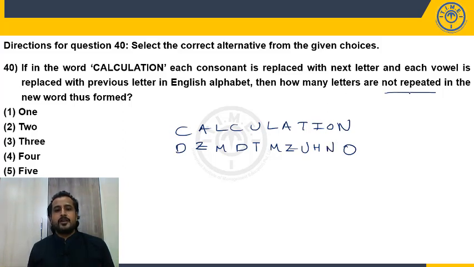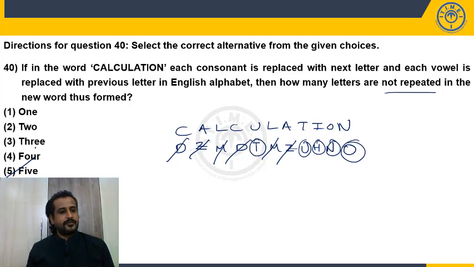How many letters are not repeated? So first remove the letters which are repeated. So D repeated, fine. Z repeated, yes, fine. M repeated, yes. That's it. So what are the letters which are not repeated? T, U, H, N, O. How many? 5. 5 is in which option? Choice 5.